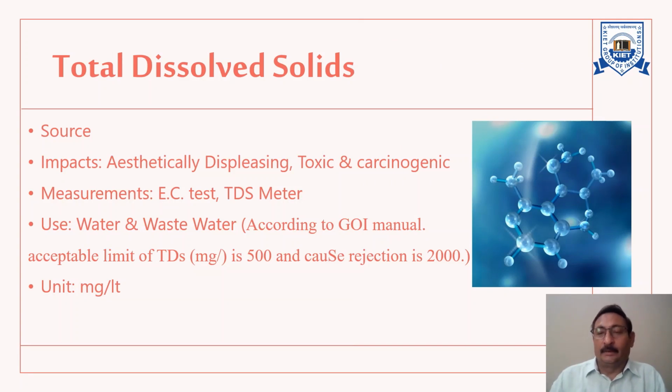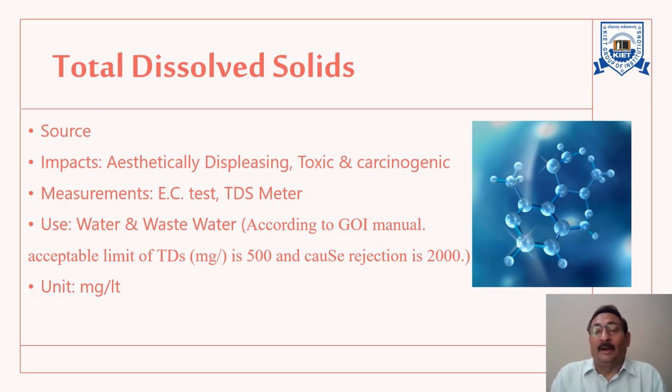In this video lecture, we will discuss total dissolved solids, alkalinity, hardness, fluorides, organics, nutrients, and all the other materials which are of concern for water quality management. So, starting with the first parameter, we will discuss the total dissolved solids.